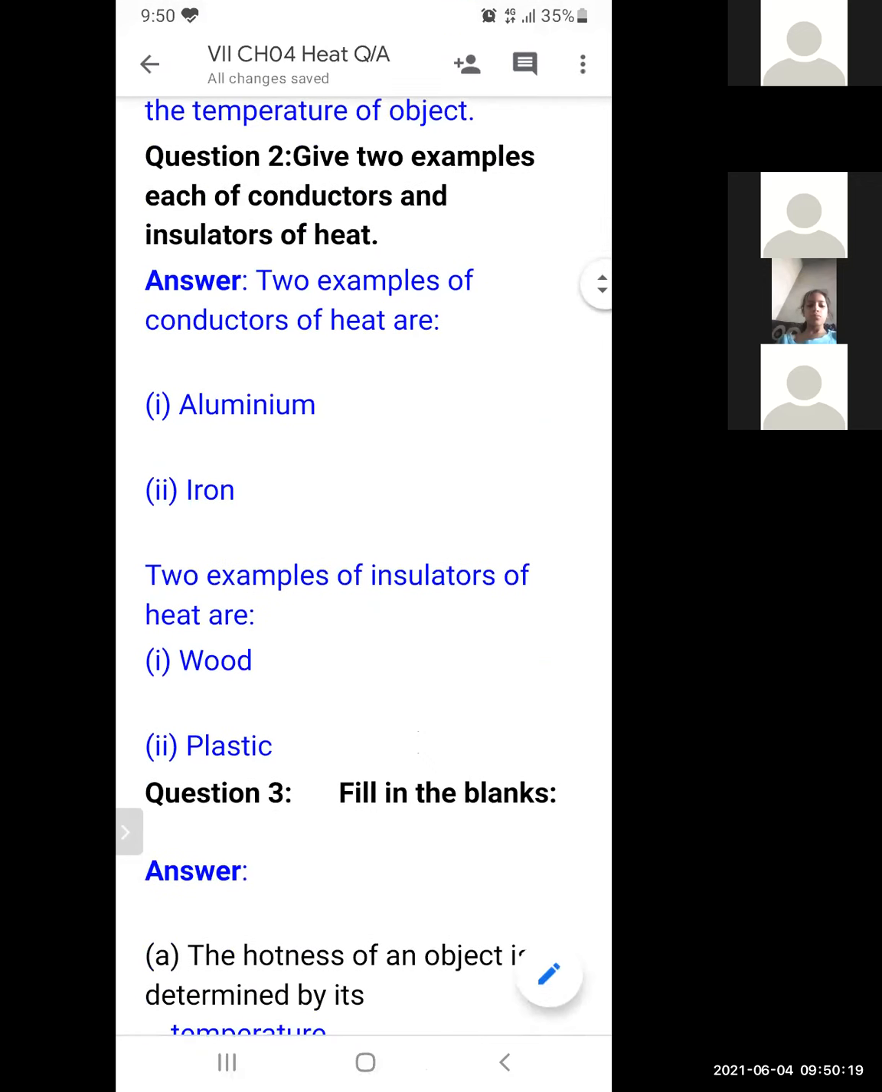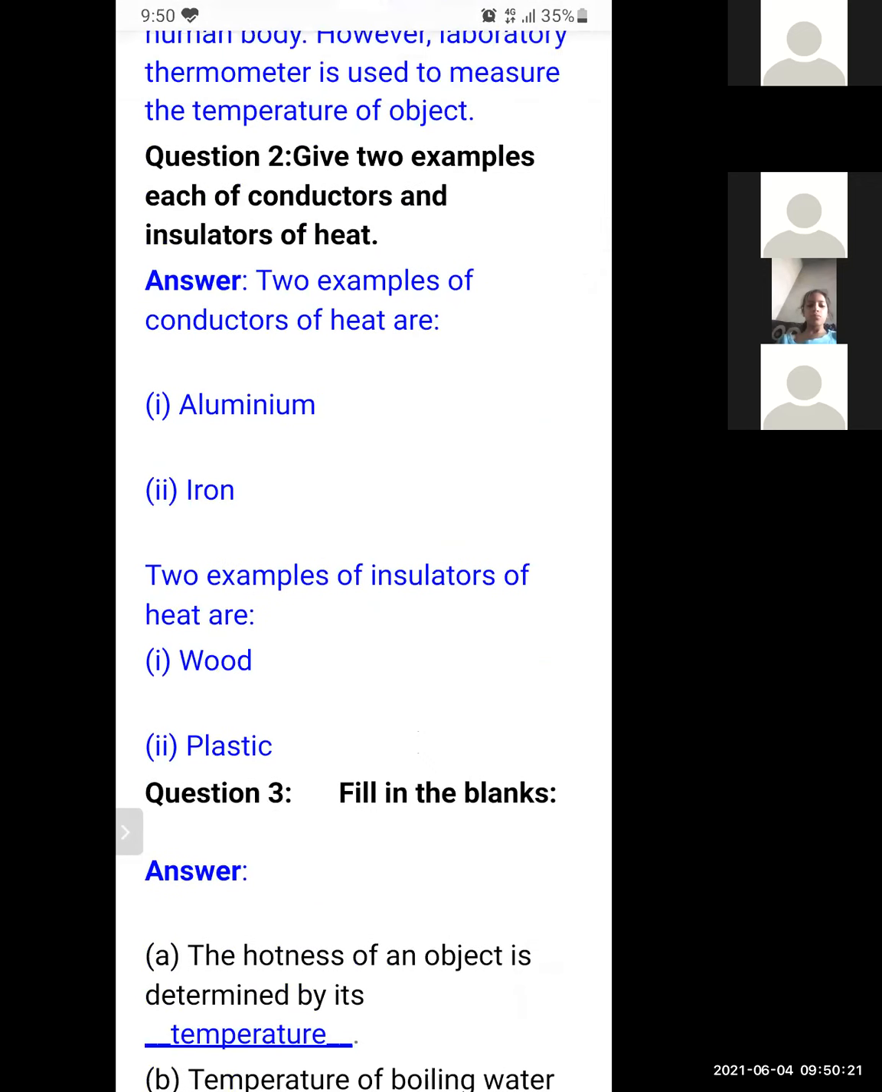Question 2, give two examples each of conductor and insulator of heat. So what are the conductors of heat? What are the insulators of heat? Those substances which allow heat to pass through them are known as conductors. Examples are aluminium, iron. Those substances which do not allow heat to pass through them are known as insulators or bad conductors. Examples are wood, plastic.